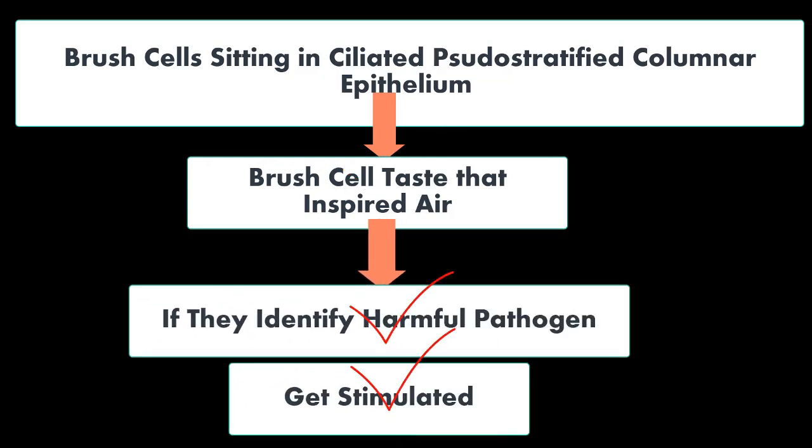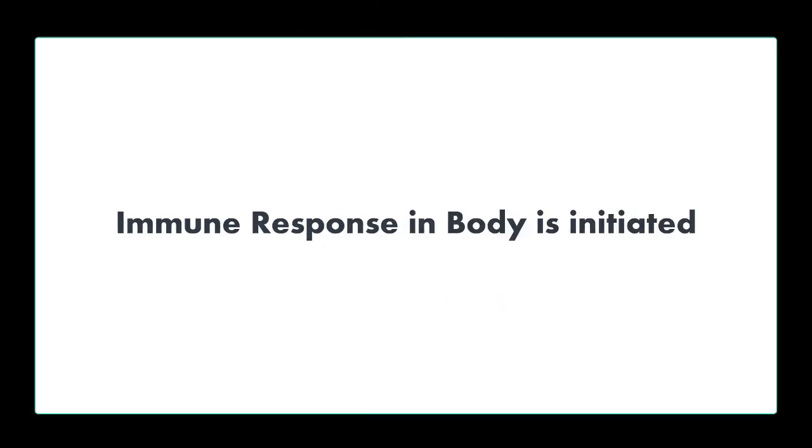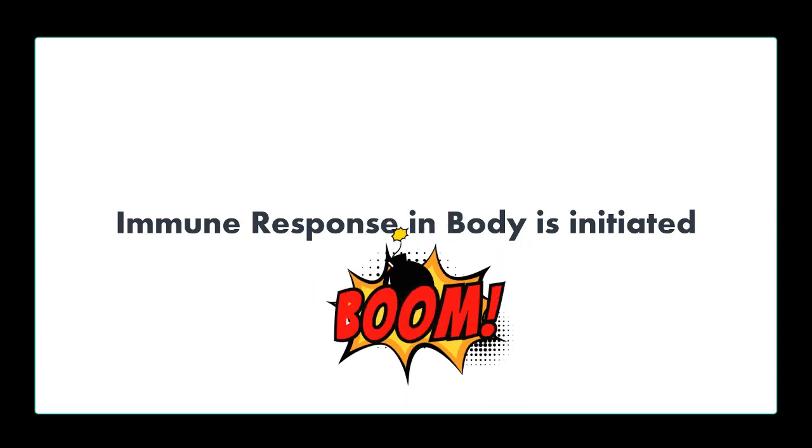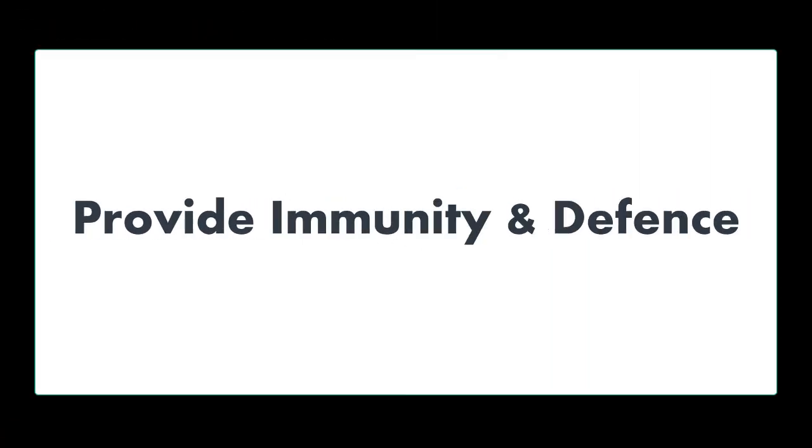They start firing on these pathogens, and they release multiple molecules such as the neurotransmitter acetylcholine, cytokines, and interleukins, which act as autocrine or paracrine signals, and they initiate an immune response in our respiratory system. Whenever the immune response is initiated, it also activates our immune cells like lymphoid cells. They also play a role in immunity and in clearing these pathogens.